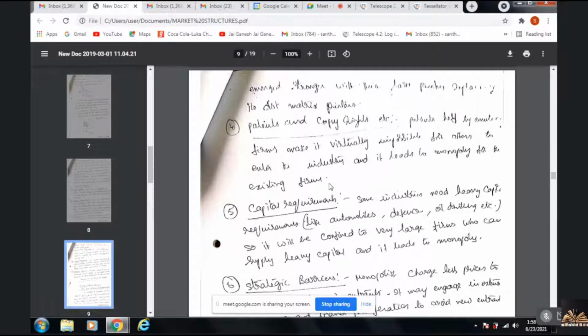If the patents are anything, it comes regarding any pharmaceutical formula or any medicine or any technology, like your computer languages or your coding, all such comes under patents.